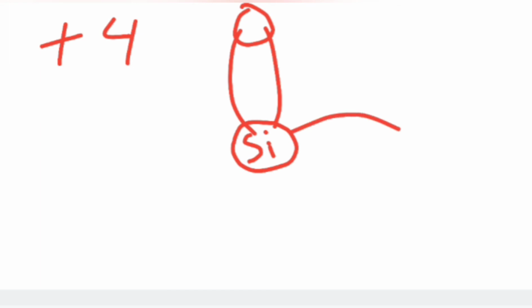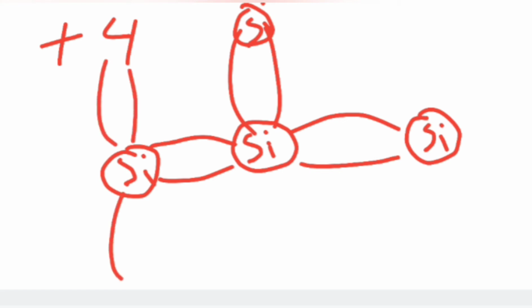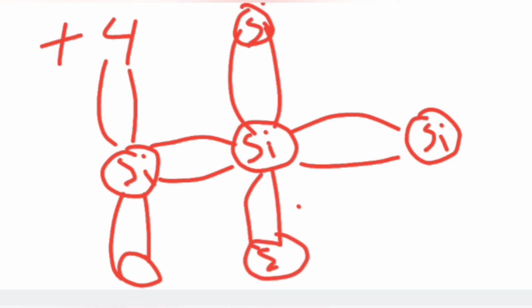So, silicon in its pure form: we know silicon has 4 valence electrons. This is silicon, and here will be another silicon atom, and another atom here, all joined together with bonds.